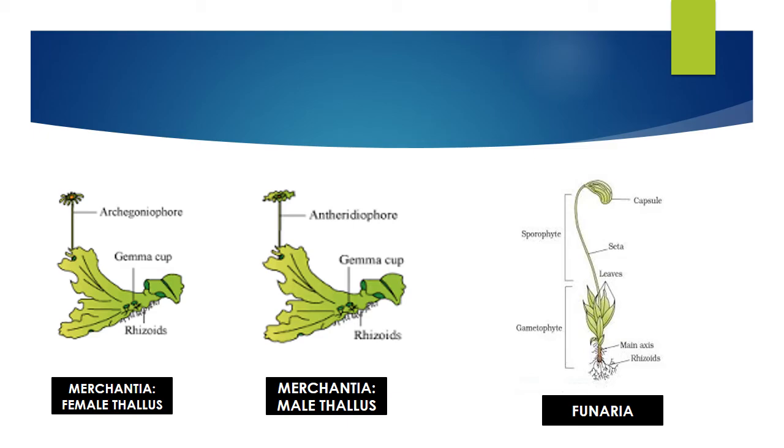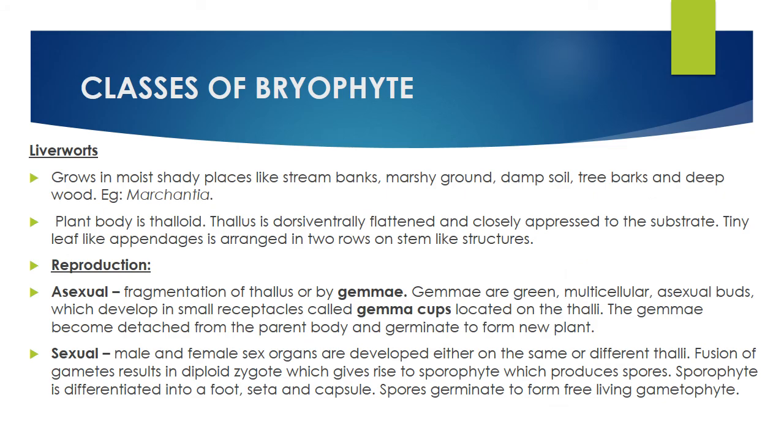The majority of the life cycle in bryophytes is seen as the gametophyte. Hence, it is the largest phase. The sporophyte is diploid. So that's it. Next, classes of bryophytes. Remember the examples. Liverworts: Marchantia is a type of liverwort. You can just read it out. Plant bodies are thalloid and so on. Reproduction also mainly involves the gemma cups. You can see it in the diagram of Marchantia.